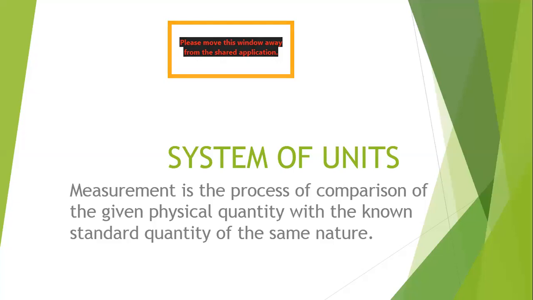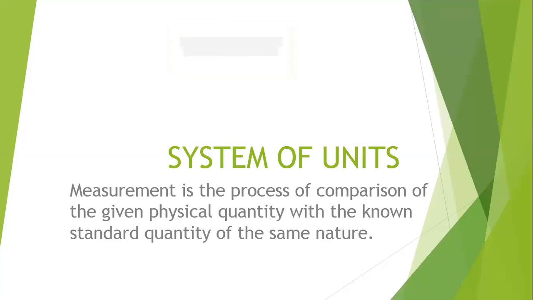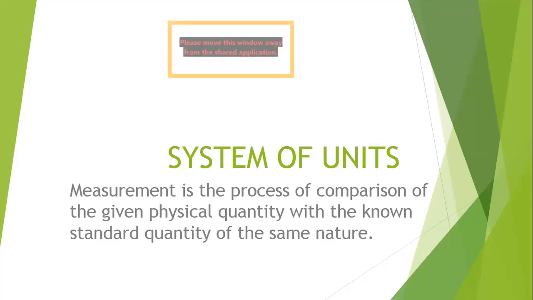And what I did, I said that the distance between the two walls is 5 times more than the standard quantity, that is 1 meter. So I said it is 5 meters, means I said it is 5 times more. This is what we say comparison. So in measurements, we compare the given physical quantity with the known standard quantity of the same nature.